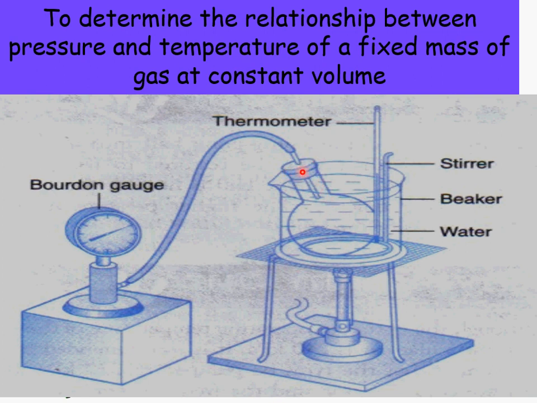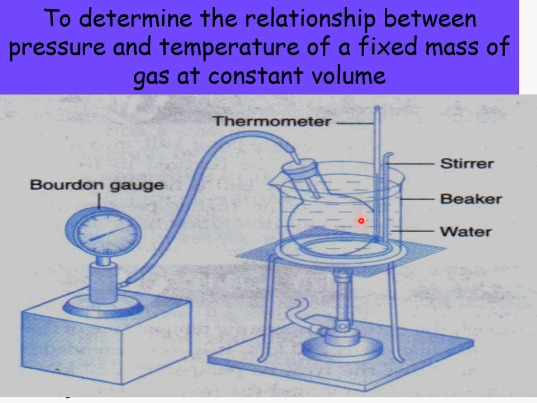Then the round bottom flask is placed in the water bath, because we want the gas to be heated up at a constant temperature. Heating up means that all the time the temperature of the gas is uniform.